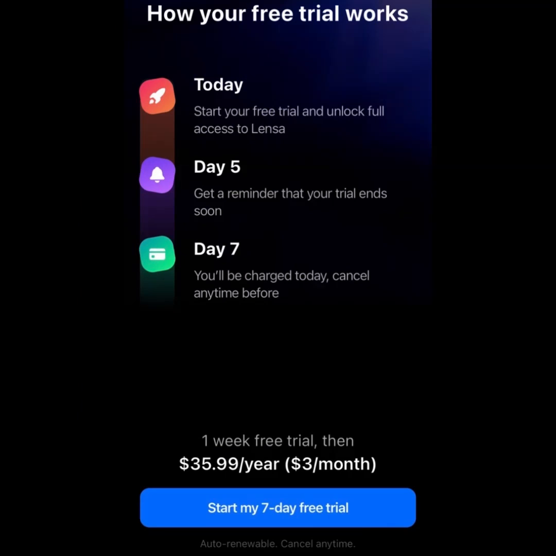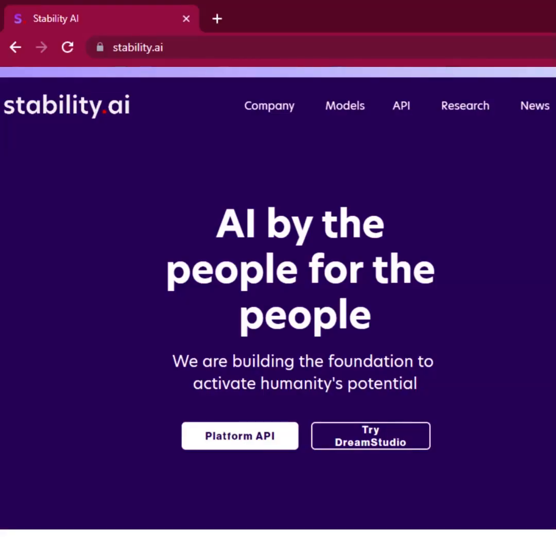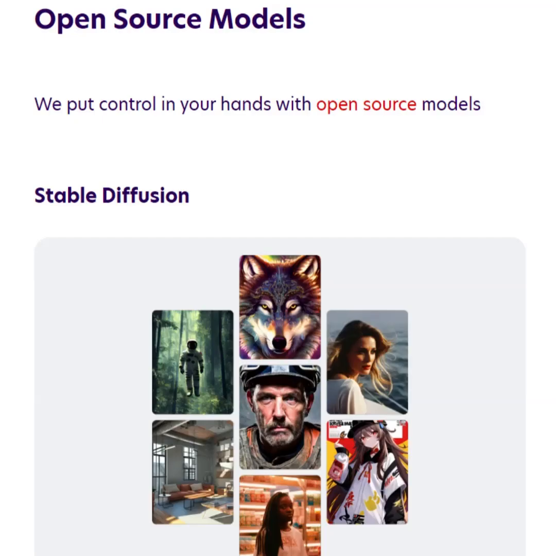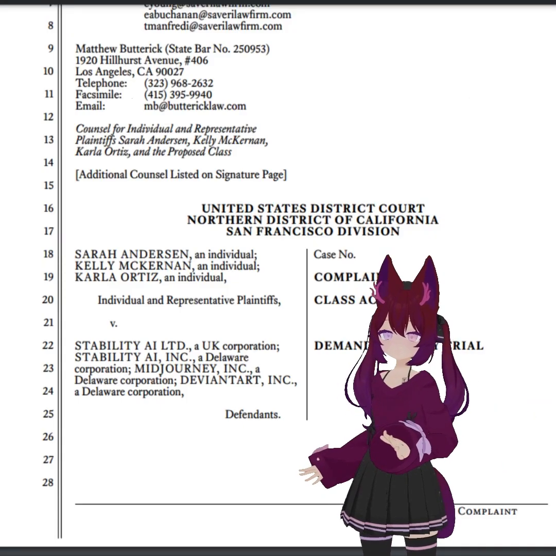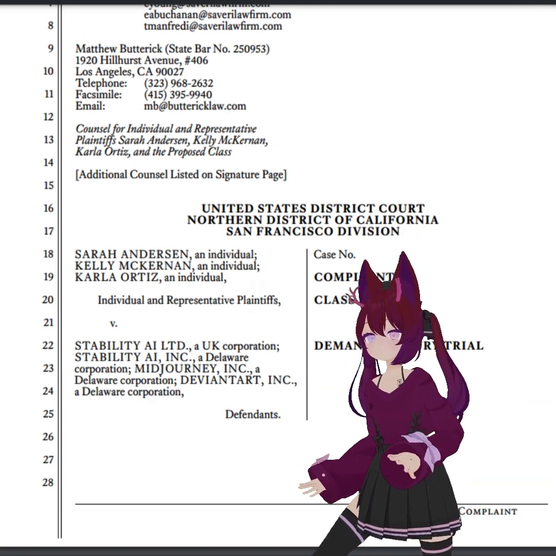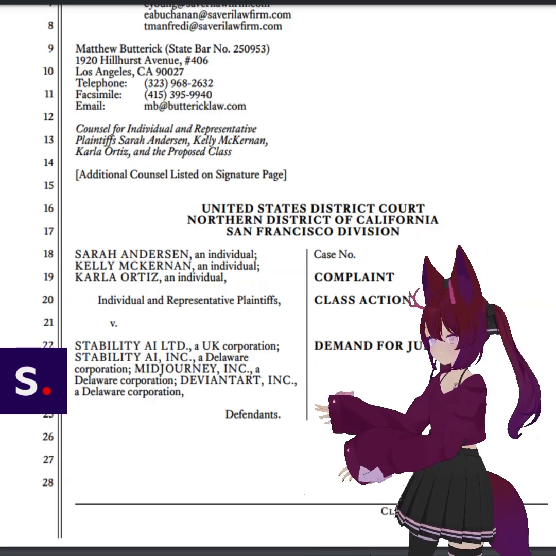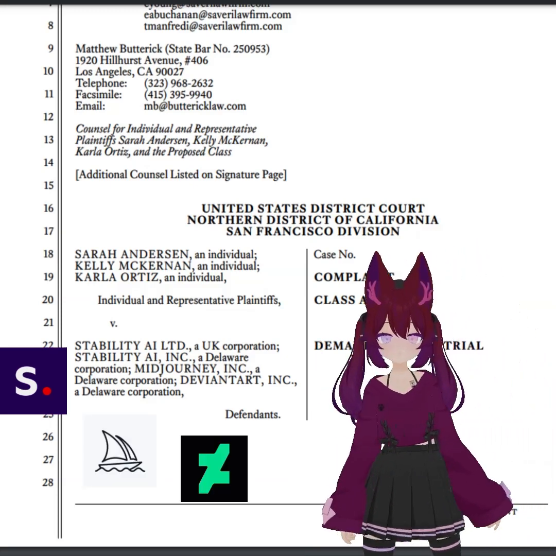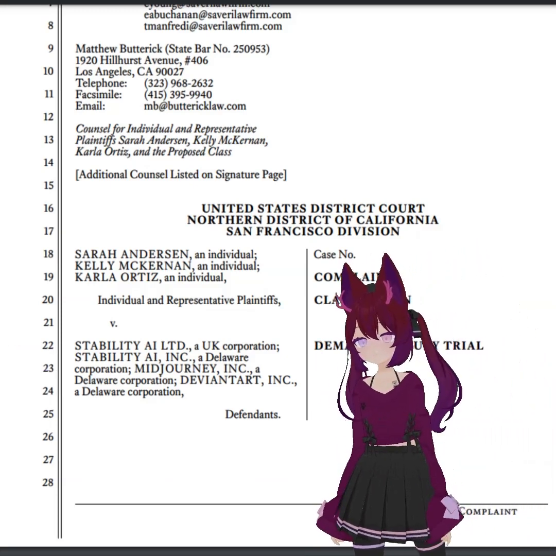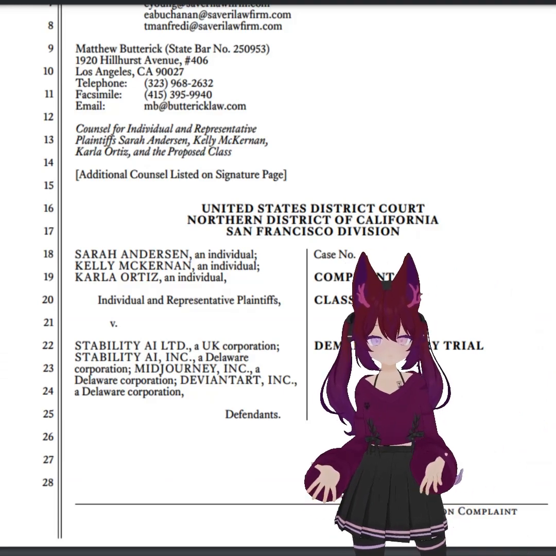Another example is Stability AI, whose dataset is used in some of the most popular AI art generators. Sarah Anderson, Kelly McKernan, and Carla Ortiz filed a class action complaint against Stability AI, Midjourney, and DeviantArt on behalf of themselves and the other artists whose copyright was infringed on for the generation of AI software.